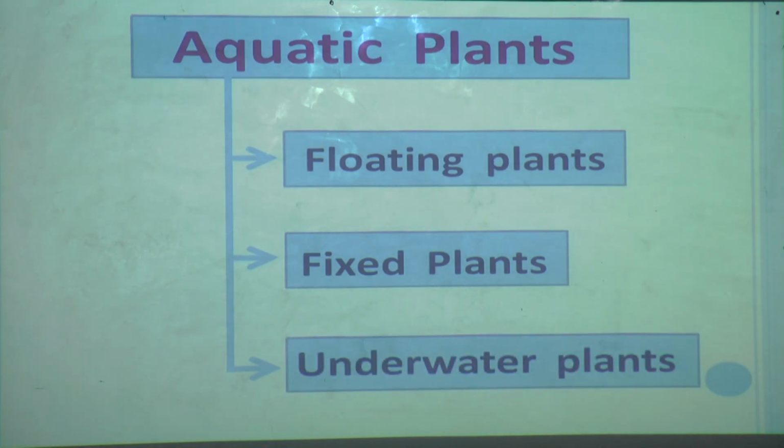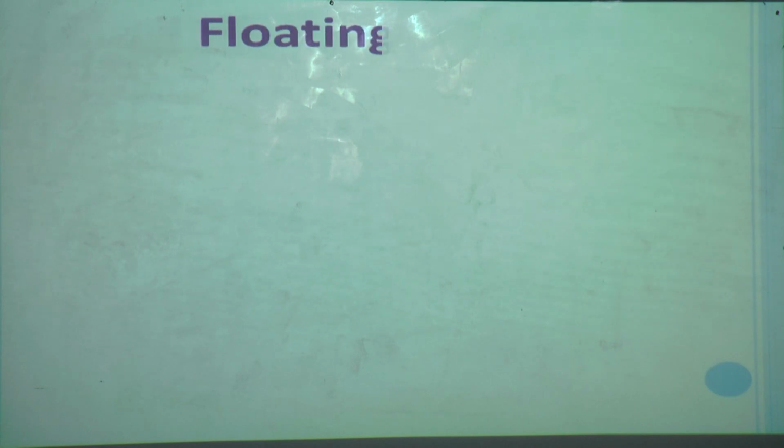These underwater plants are also called submerged plants. See students, today we are going to learn about aquatic plants. There are 3 types of aquatic plants: floating plants, fixed plants and underwater plants. Now first we will see what floating plants are.